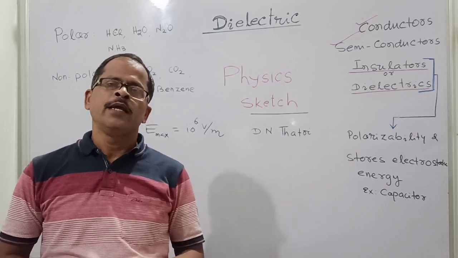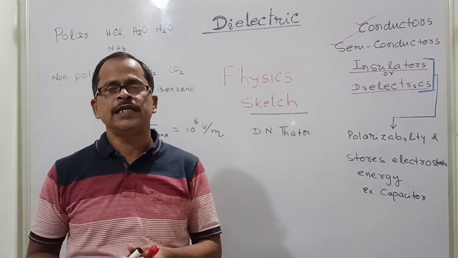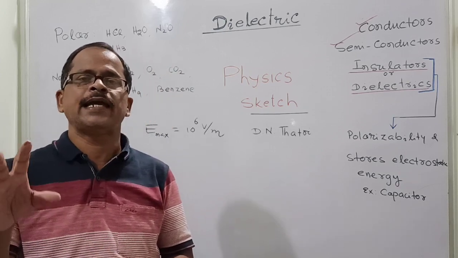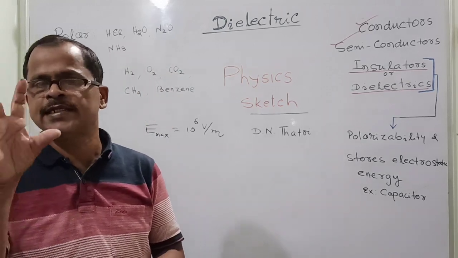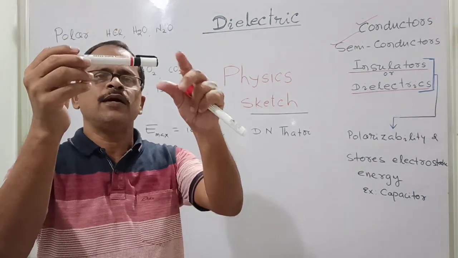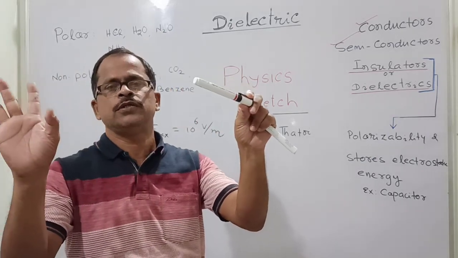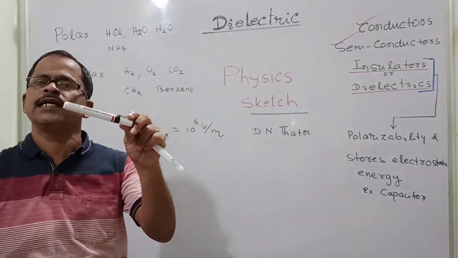So anyway, the next classification is based on the orientation of the net charge in a dielectric molecule. Let's say this is a dielectric molecule. How are the charges distributed here? The net charge of any substance is 0. Net positive charge is equal to net negative charge.